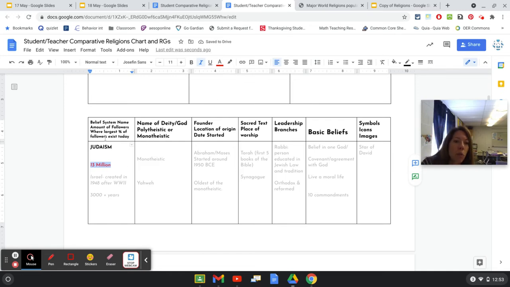And then it says, where's the largest percentage of followers today? Where do most of them live? And most of the Jews, the largest concentration is Israel, which is a country near the Mediterranean Sea. And you probably have heard about it in the news lately.